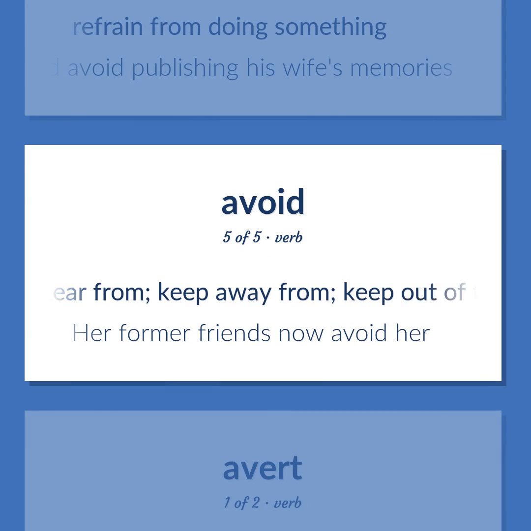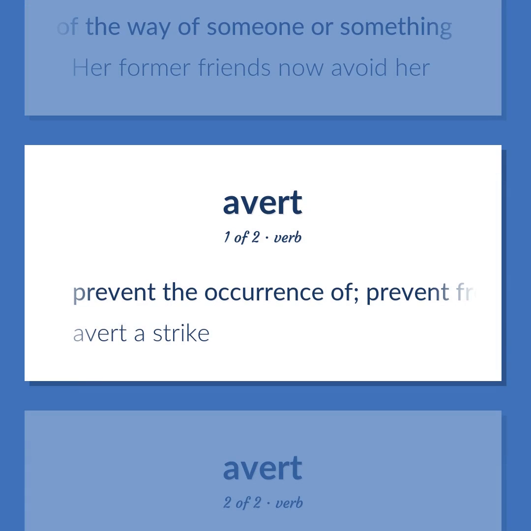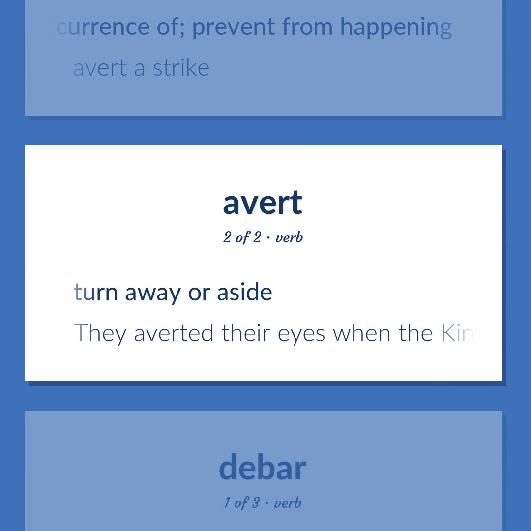Stay clear from. Keep away from. Keep out of the way of someone or something. Her former friends now avoid her. Prevent the occurrence of. Prevent from happening. Avert a strike. Turn away or aside. They averted their eyes when the king entered.